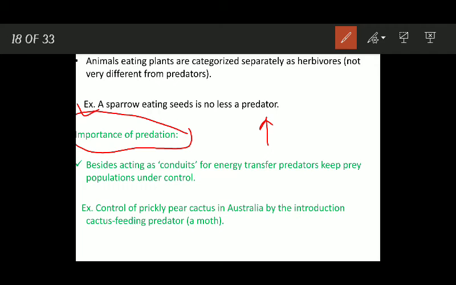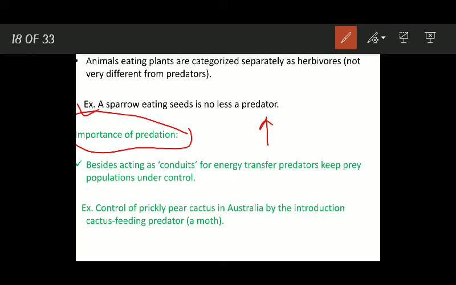Predation is very much important for a number of reasons. The first one is, besides acting as conduits for transfer of energy that you already know, predation is a means of transferring energy in natural ecosystems. The predators keep prey populations under control. जो predators होते हैं, they keep the populations of the preys in the same habitat under control. Okay, अगर prey population under control नहीं हो जाएगी तो जो ecological balance है वो disturb हो जाएगी.